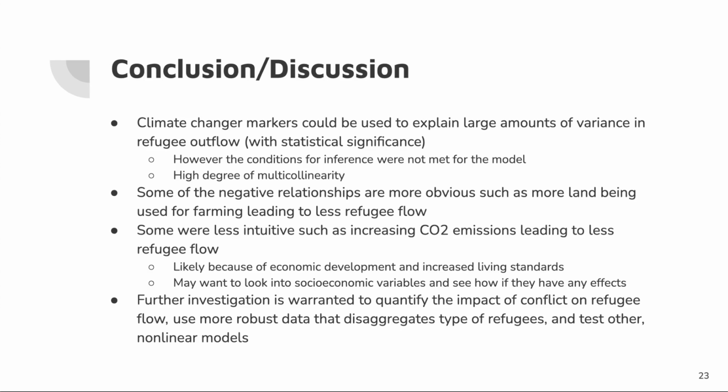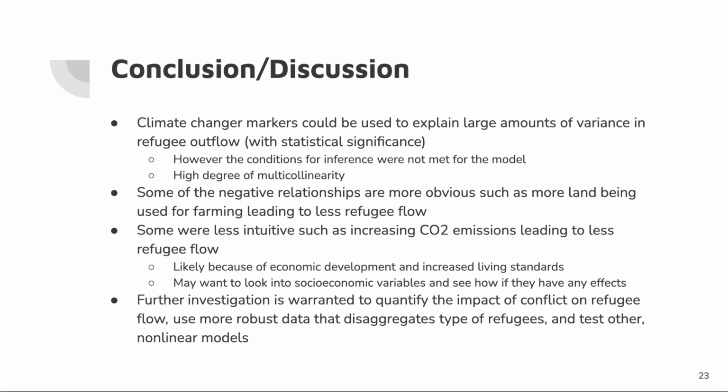Most of our predictors did have statistically significant relationships with refugee flow. However, 2 of the conditions for inference were violated, and there's a high degree of multicollinearity, suggesting lacking statistical backing for these conclusions. And when you look at the direction of the relationship, some of them were obvious, like more land being used for farming led to less refugee flow. However, some of them were less intuitive, like increasing CO2 emissions actually leading to less refugee flow. However, this was likely due to economic development and increasing living standards, leading to fewer people actually leaving their countries and becoming refugees, which leads me to further investigation and analysis.